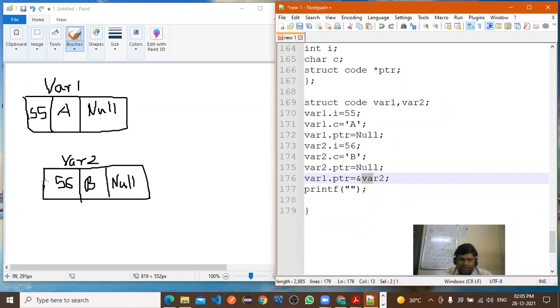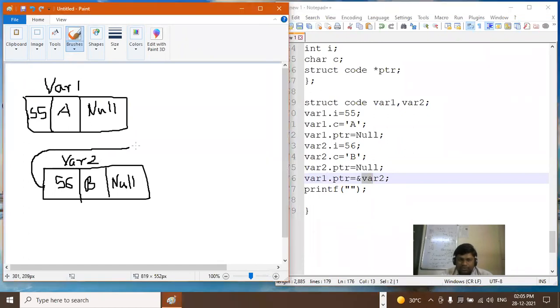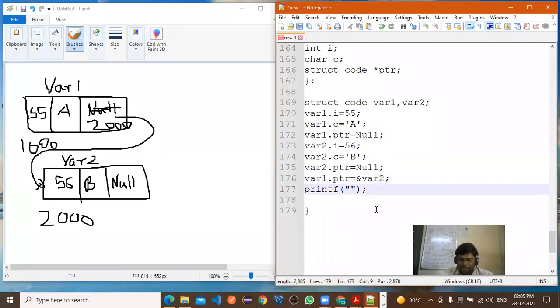var2 चा address कुठे स्टोअर केलेला आहे तुम्ही? इथे store. Suppose ह्याचा address 2000 असेल, we'll assume it, right? So var2 चा address 2000 असेल आणि var1 चा 1000. So here what you have stored by writing this statement? You have stored the 2000, right? Now we'll print it.